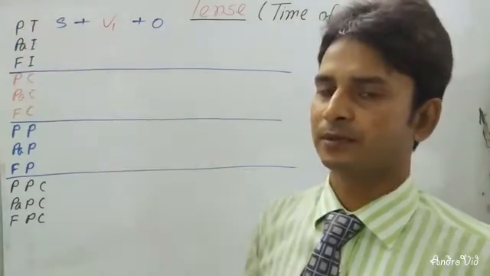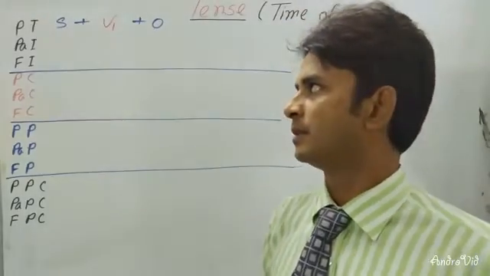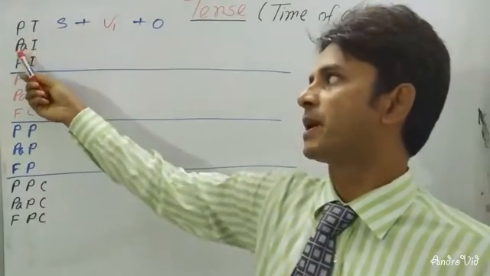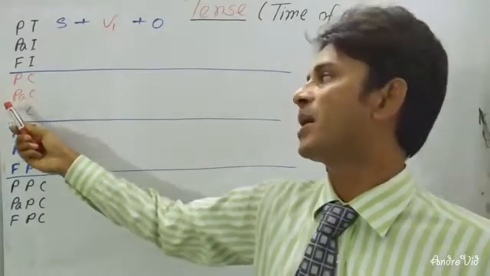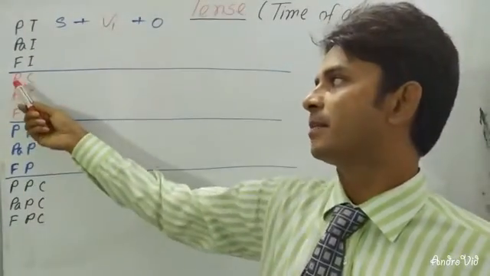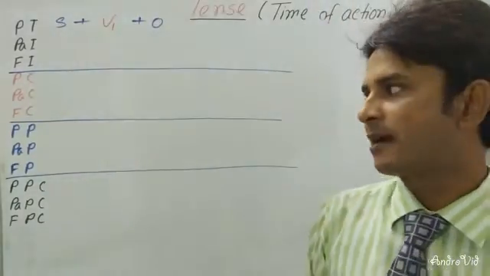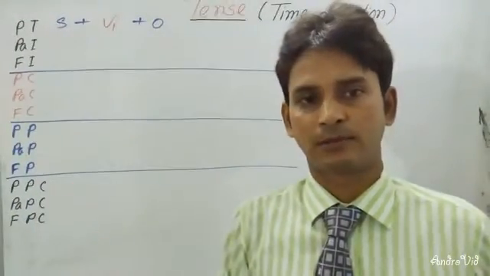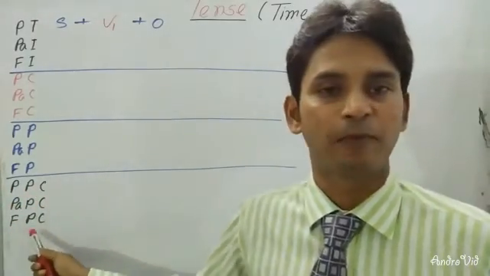Indefinite tense. Sometimes you can call it present simple tense. The present indefinite, past indefinite, and future indefinite. It's also present simple, past simple, and future simple. And here you can see present continuous, past continuous, and future continuous. Sometimes we see it as present progressive, past progressive, and future progressive. You can see here present perfect, past perfect, and future perfect. And this is present perfect continuous, past perfect continuous, and future perfect continuous.